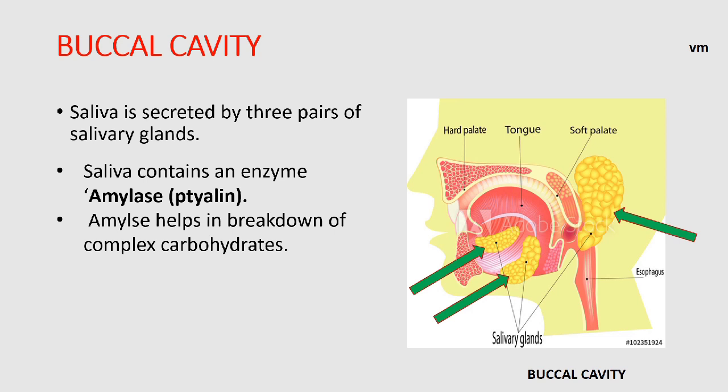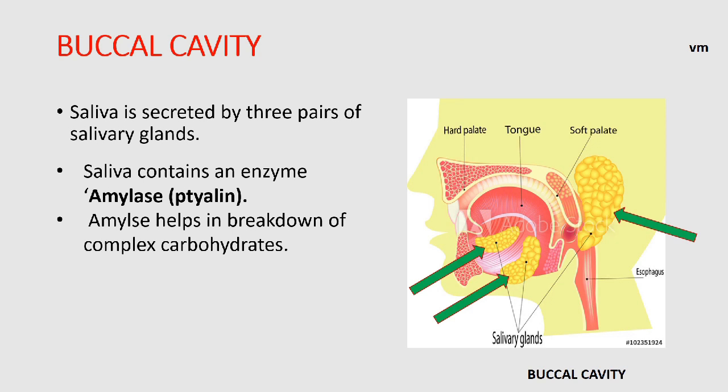This enzyme breaks down complex carbohydrates into simple carbohydrates. In this process, the tongue helps in mixing the food with saliva and pushing it to the next part, and the lower jaw also helps in the total mastication process.